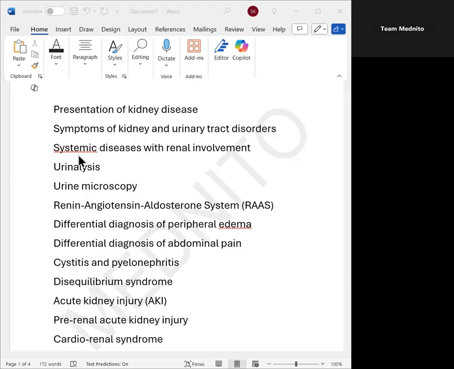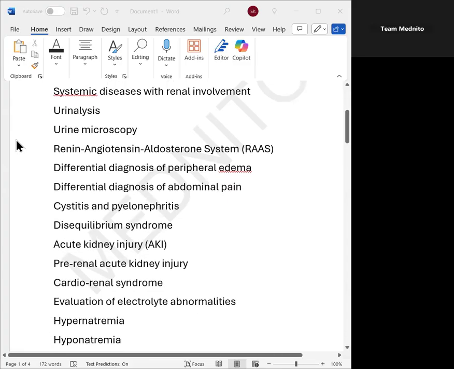Inspection of JVP in renal transplant or renal problems. Whenever there is renal problem, there will be fluid accumulation and JVP will be elevated. Remember that. And why are we checking the oral cavity? Whenever the patient has got gingival hyperplasia, think that the patient can be on cyclosporin and the patient might be having a cyclosporin toxicity in patients with the renal transplant. That is what I want you to remember for oral cavity because gingival hyperplasia is usually the cause for cyclosporin toxicity.